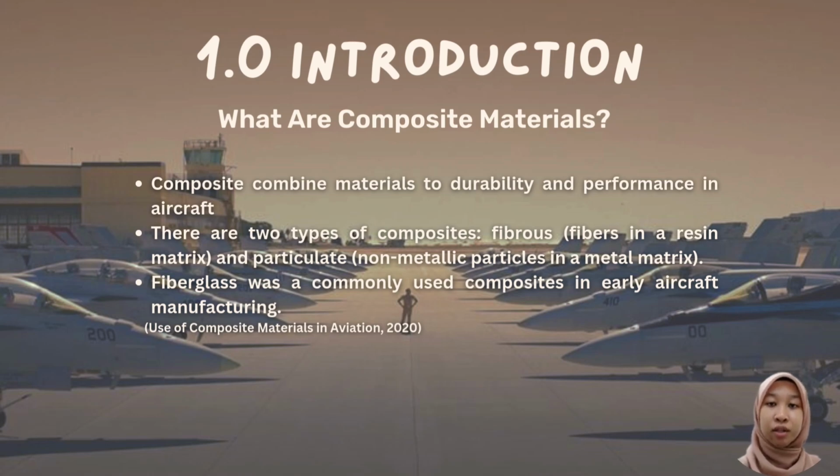Composites fall into two categories, fibrous and particulate. The fibrous variety consists of tough fibers embedded in a resin matrix. The latter type is composed of non-metallic particles, such as silicon, in a metal matrix, such as aluminum. In the early days of aircraft manufacturing, fiberglass was one of the most commonly used materials.